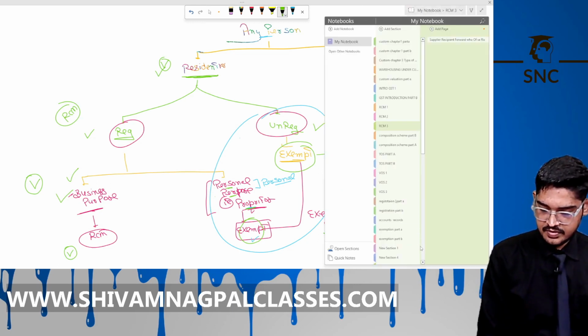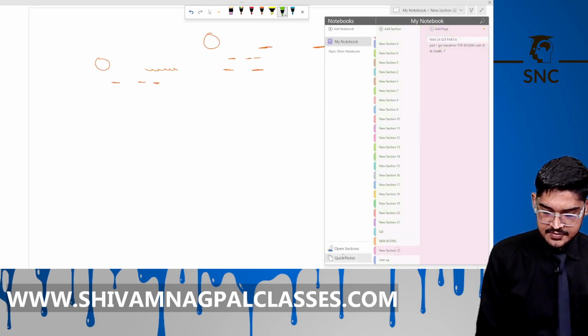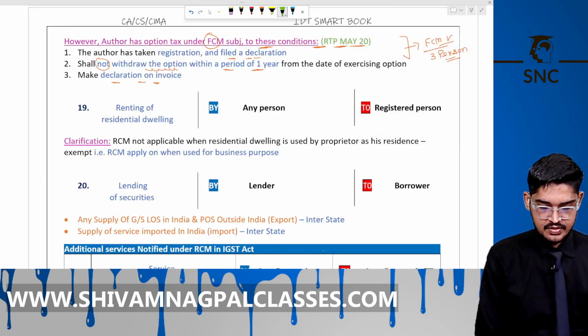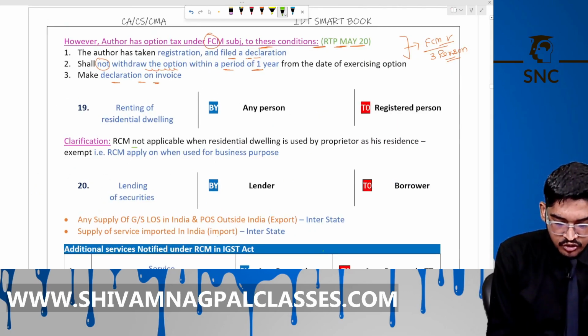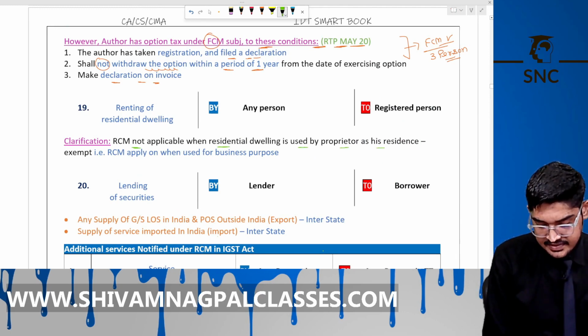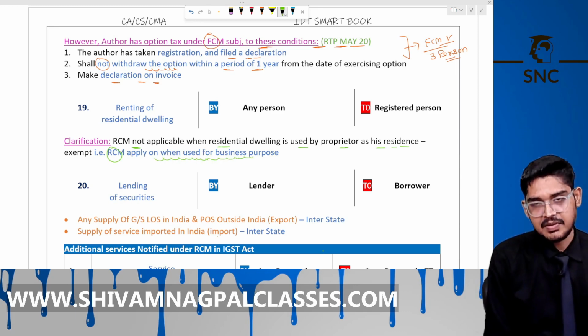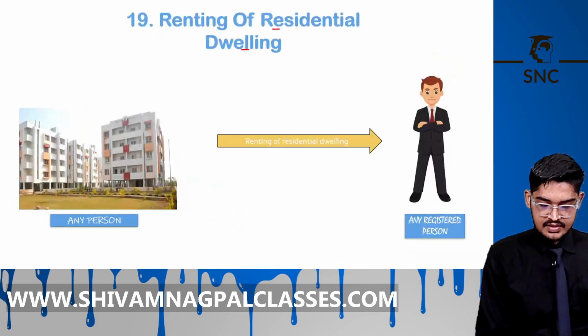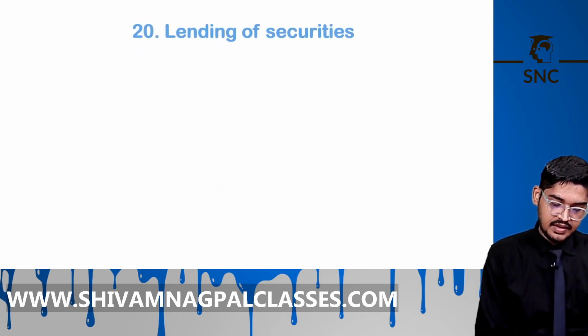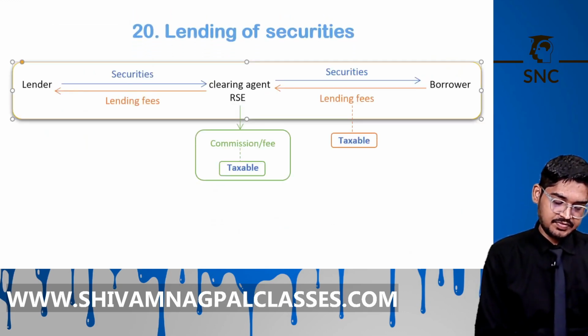Now, the next is, okay, RCM is not applicable when a residential dwelling is used by the proprietor as his residence. It is exempt. RCM applies only for use for business purpose and by a registered person. Then RCM will apply, right? The next is lending of securities.